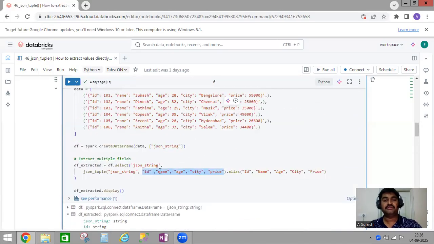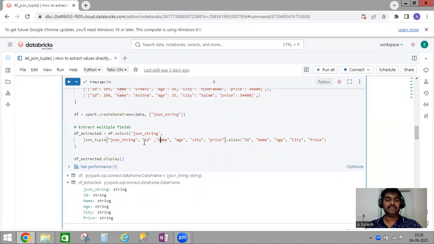If you want only required fields, you can pass only 2 or 3, which is also possible. At the same time, you have to provide the alias. Normally we give aliases for individual columns, so here you need to pass alias names for all the columns. Since I passed 5 columns in total, you have to provide all 5 column name aliases here.